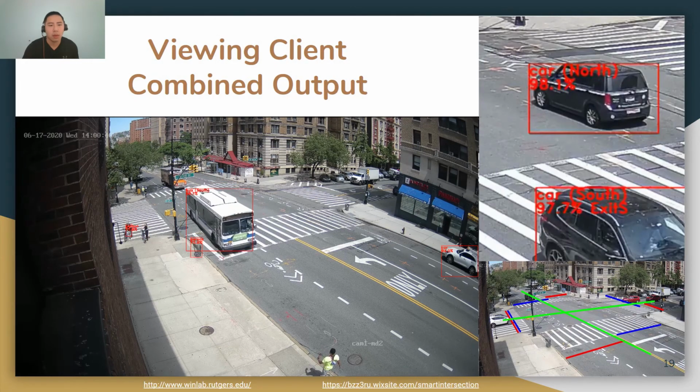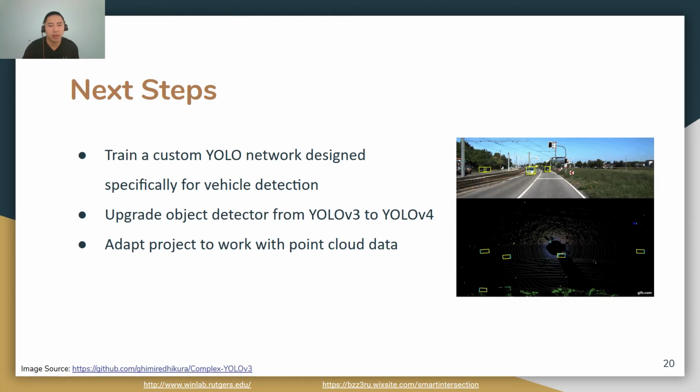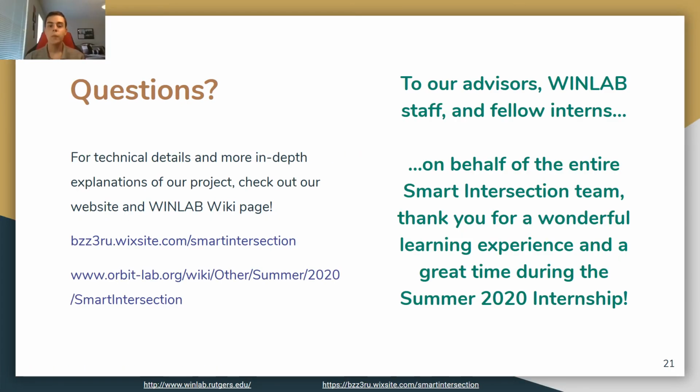These line crossings are counted to figure out how many vehicles passed through the intersection and where they were going. Future improvements we're looking to make to our system include training a custom YOLO model specifically designed to detect vehicles. Our current model is a more general one, which is trained to detect a variety of objects. We are also looking to update our project from YOLO version 3 to version 4, as it comes with various improvements, but is not supported in DeepStream by default. Lastly, we're looking into ways to use point clouds, which is a form of depth data, to increase the accuracy of our detections.